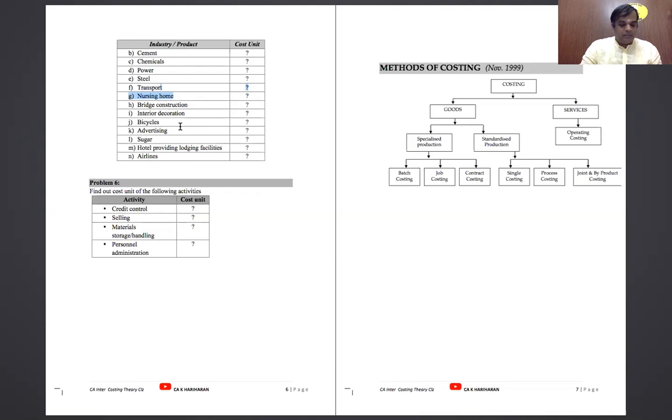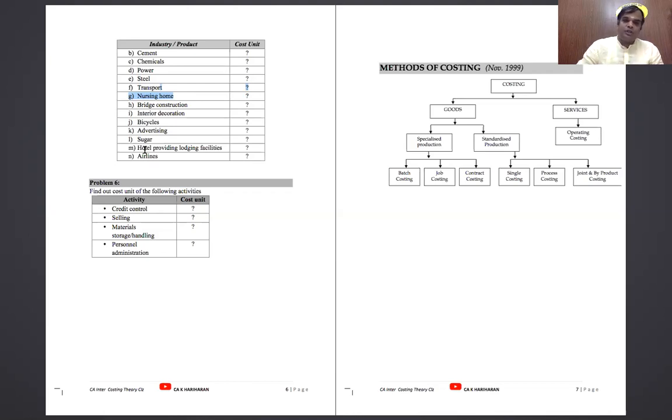Bicycle, each unit is a cost unit. Advertising, each job is a cost unit. Then sugar, ton or quintal is a cost unit. Hotel providing lodging facility, room per day is a cost unit. Airlines, passenger mile or ton mile is a cost unit. So these are all the cost units.